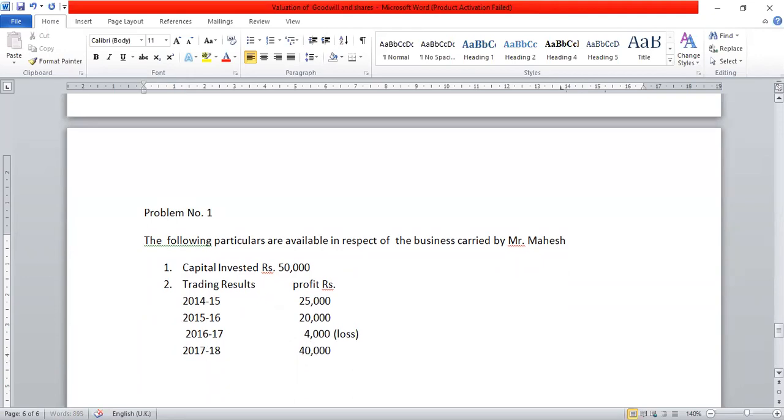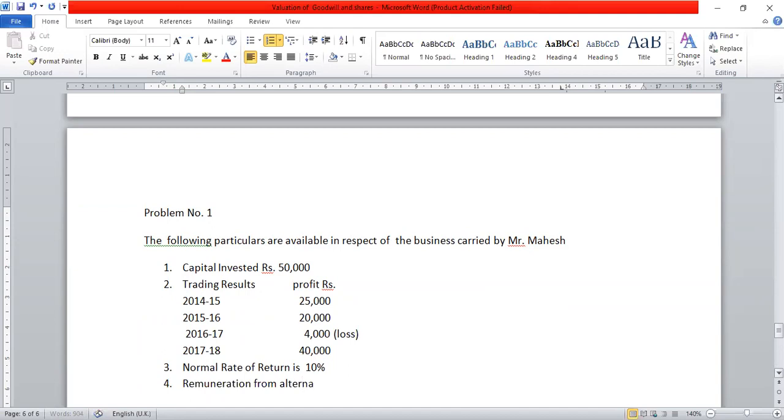Information number 3 is given that normal rate of return is 10%. Number 4, the remuneration from alternative employment